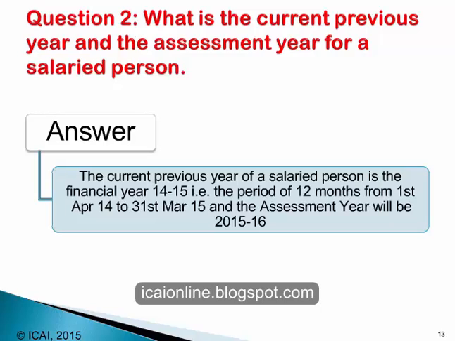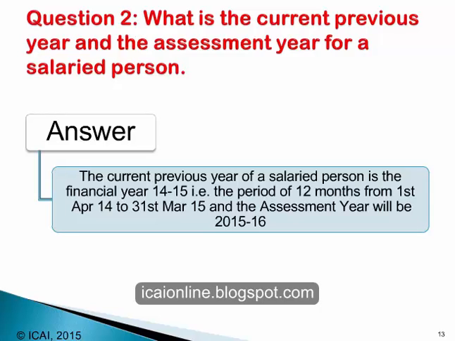And the assessment year, since the previous year is a year preceding the assessment year, will be one year later than the previous year, which will be 2015-16. So the current previous year is 14-15 and the current assessment year is 15-16. So income will be computed for the period 14-15 and the law of taxation will apply for the assessment year 2015-16.